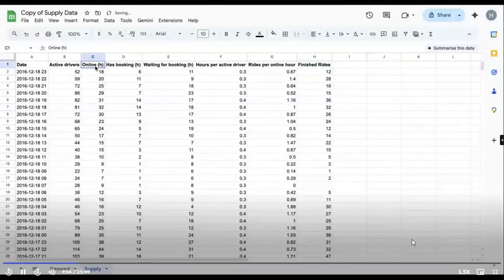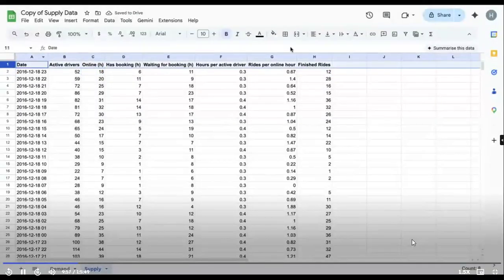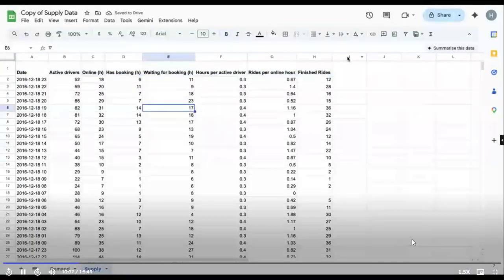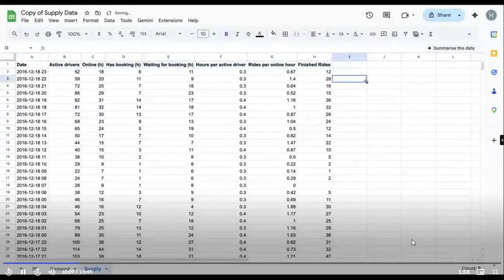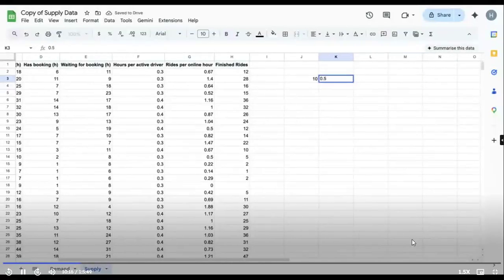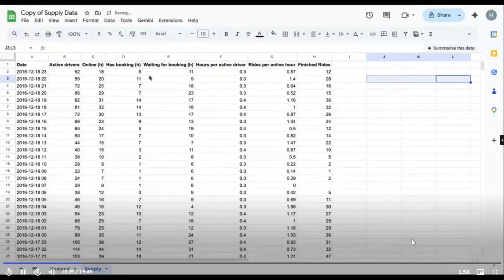We'll capture it using this online column. The online column tells me the number of supply hours that I have. What do you mean by supply hours, Harshit? Well, if you take 10 drivers, on average they are active for just 0.5 hours. So total supply hours will be this multiplied by this, 5. This is what this online hour is.